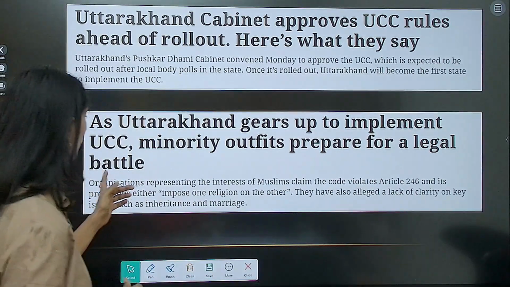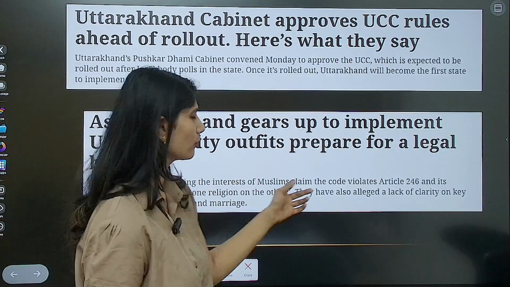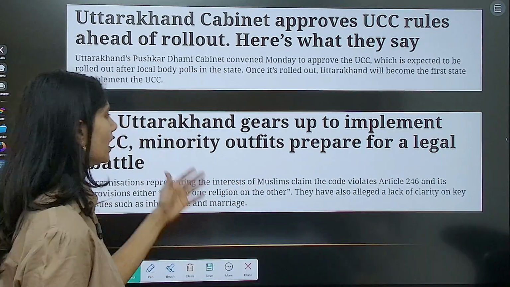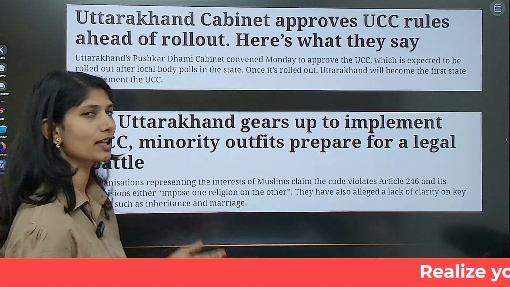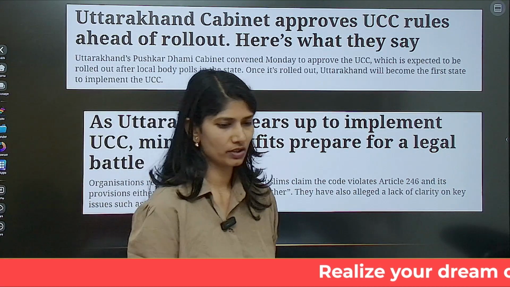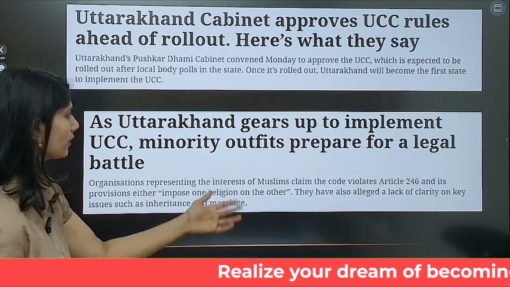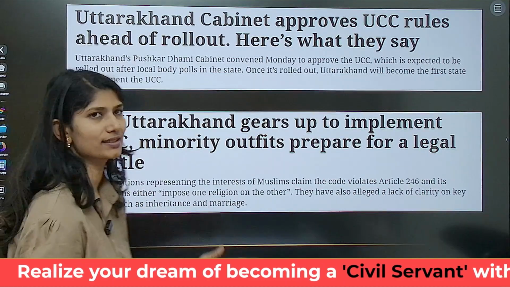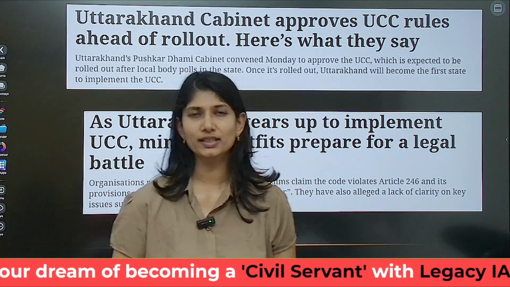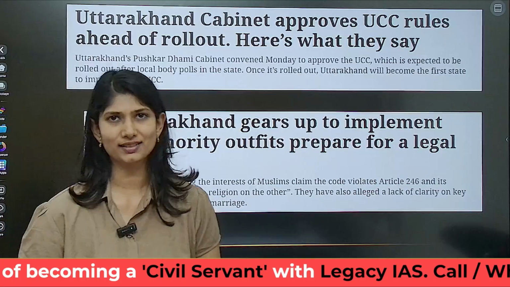Next, organizations representing the interests of Muslims claim that the code violates Article 246 and its provisions impose one religion on another. They have also alleged lack of clarity on key issues such as inheritance and marriage. Alright, this will be the course of our discussion in the video.